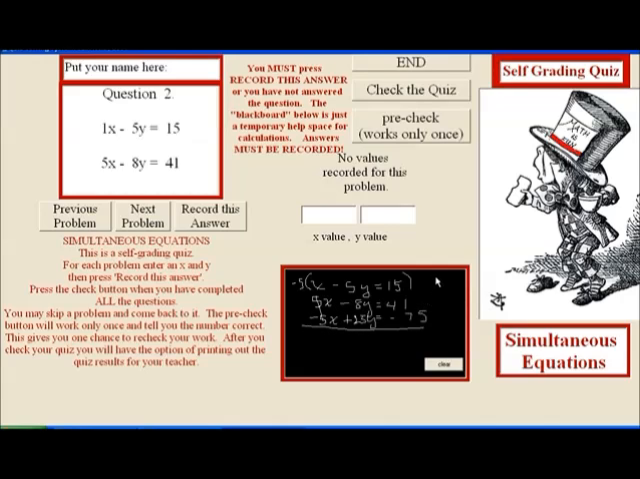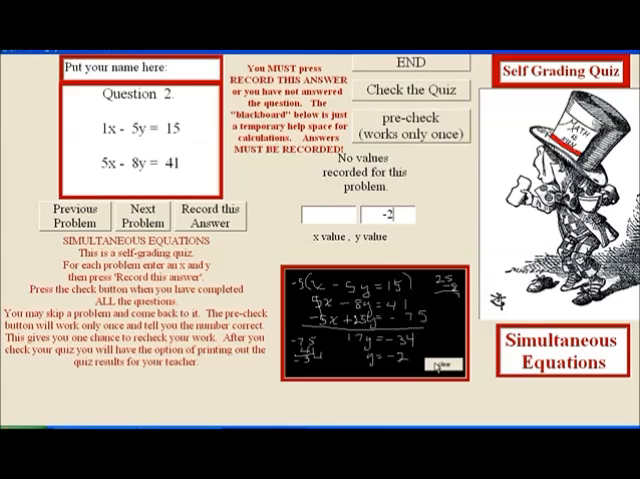25 minus 8 looks like it's 17y equals, and negative 75 plus 41 looks like it's negative 34. And y is equal to negative 2. So I'm putting in the negative 2 for the y.